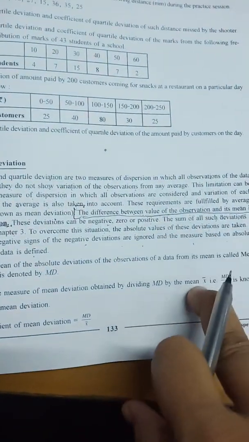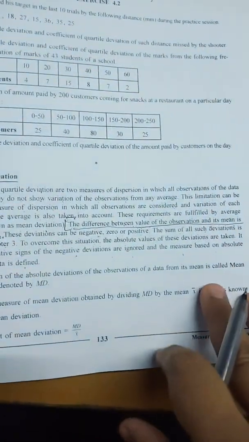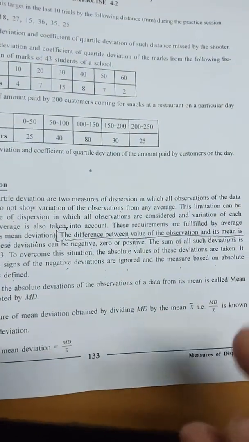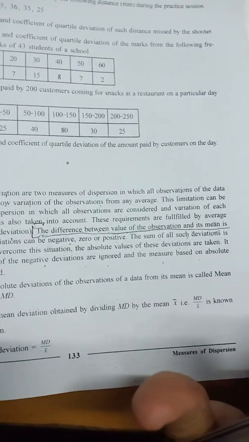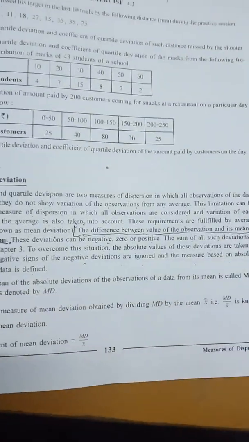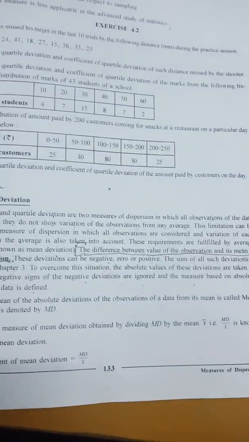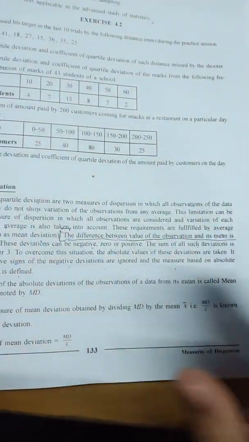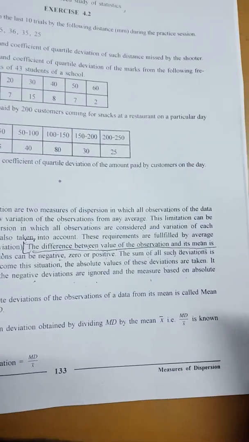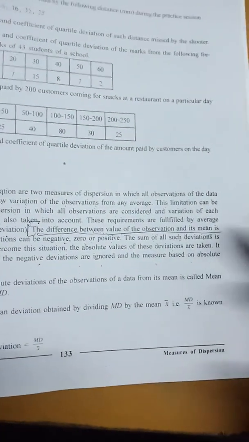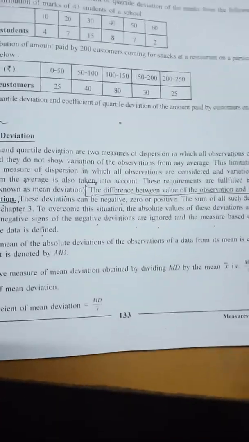But in mean deviation, if the data is coming negative, we will be converting it into positive, meaning the minus sign we are going to ignore. Like in the 10th standard, the negative number you were keeping in the modulus sign, when you removed the modulus sign, the term comes out positive. So like here also we will be ignoring the negative sign.